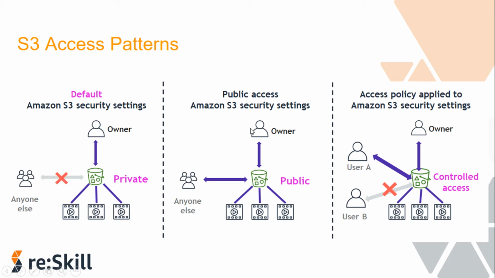Next comes the middle scenario that you can see here. This shows an occasion where S3 security settings have been disabled and anyone can publicly access the objects that are stored in the bucket.